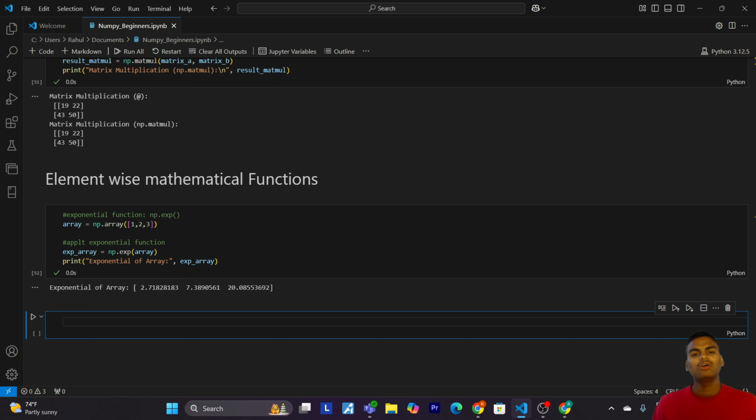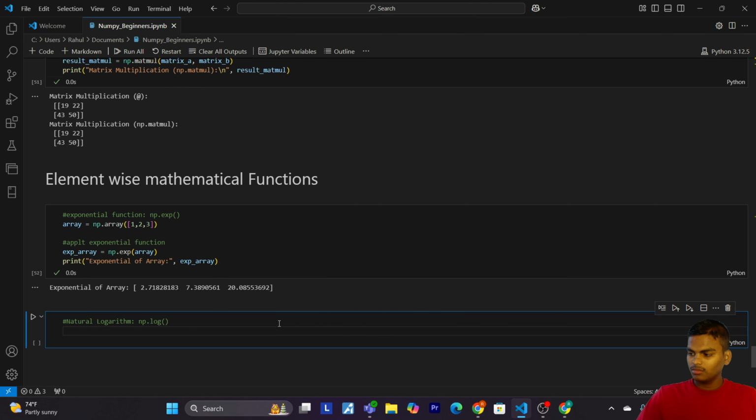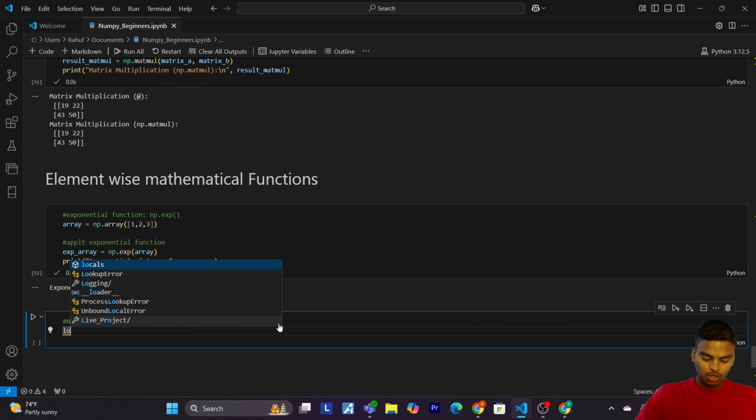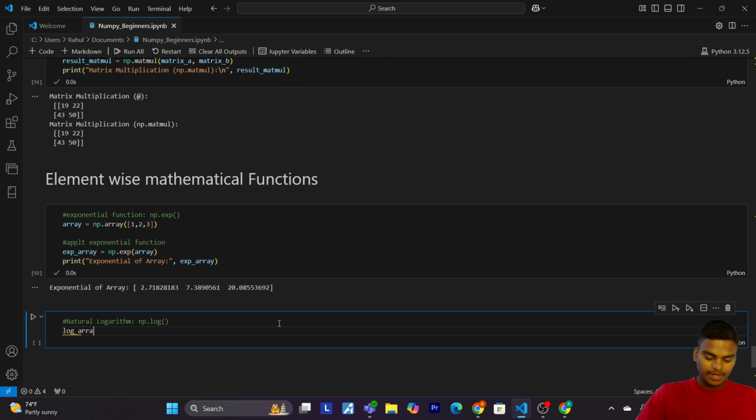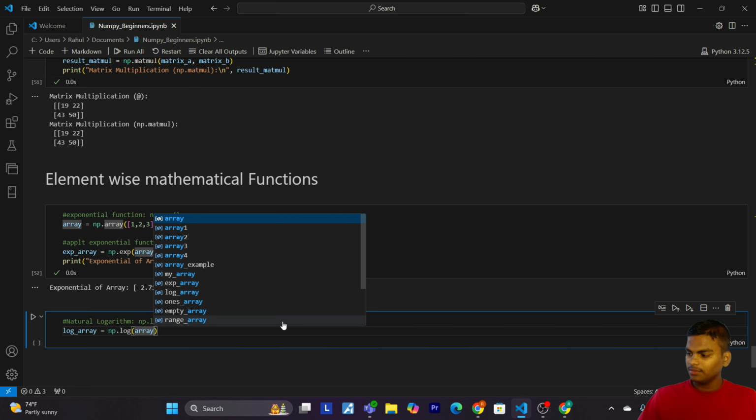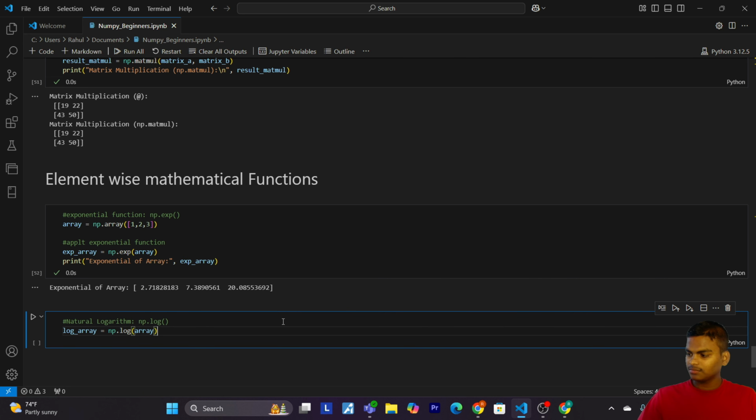Okay, so now let's calculate the natural logarithm, that is np.log. Let's create log_array equals to np.log of array.